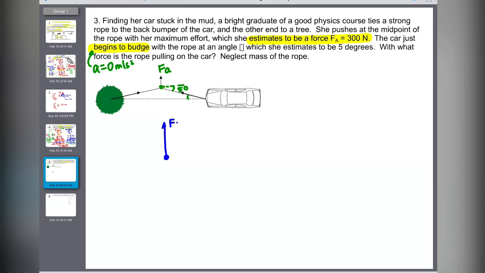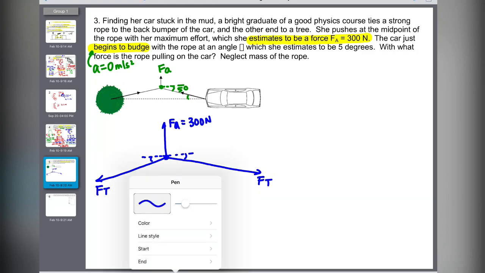So I'm going to draw my FA, and I know that the FA is 300. And then I'm going to draw a force of tension that's coming down this way, and then another force of tension. They are the same rope, so they are the same. And they do have an angle of 5 degrees. So what you're going to do is break it up into the XY components. Every time you see forces on an angle, a lot of the time you're putting them into components. So I'm now going to start splitting this.